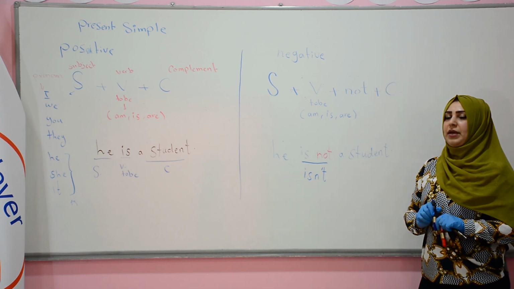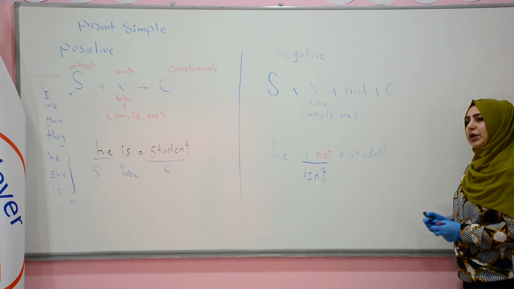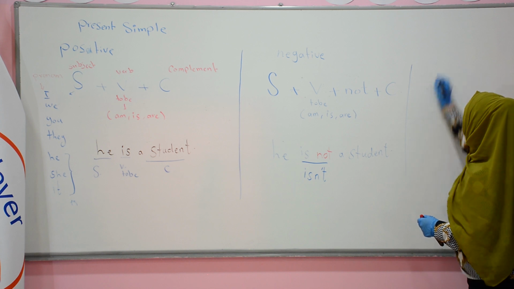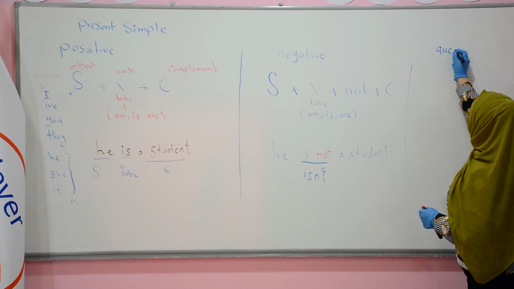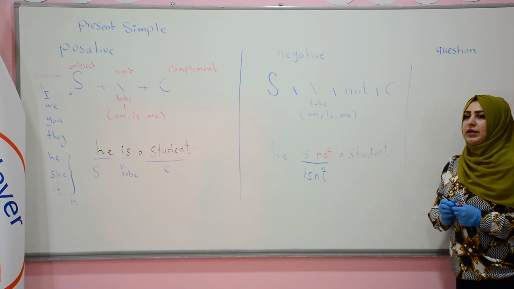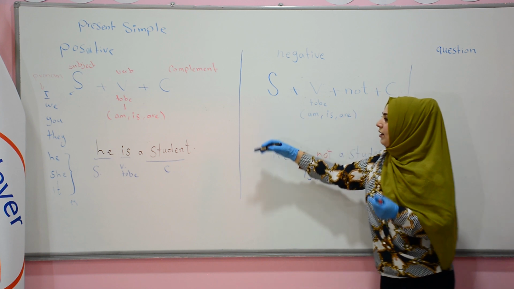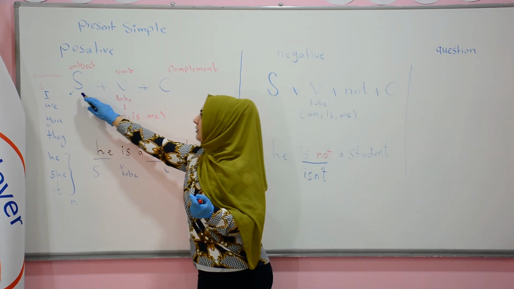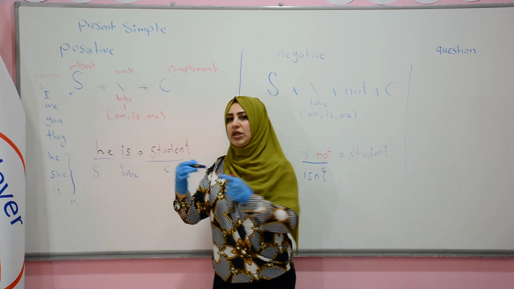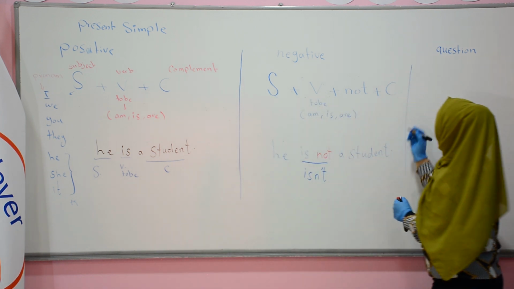We just have the question remaining. Okay? What's the question? The question is really easy. We just change the verb and the subject. We change their places, okay? The verb will be at the beginning.